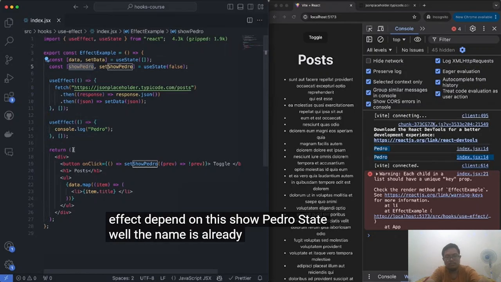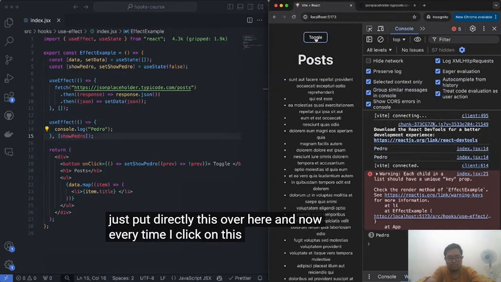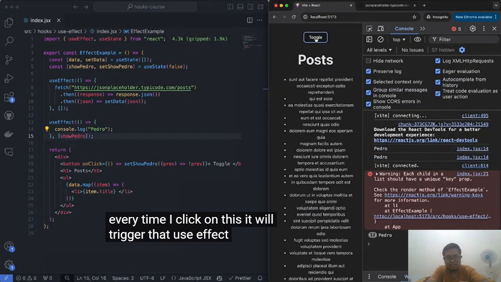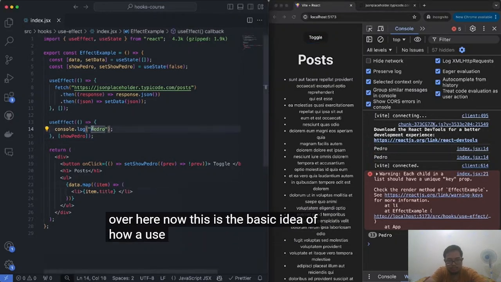Well, the name is already there. I can just put it directly over here, and now every time I click on this, it will trigger that useEffect, as you can see over here. Now, this is the basic idea of how a useEffect works.